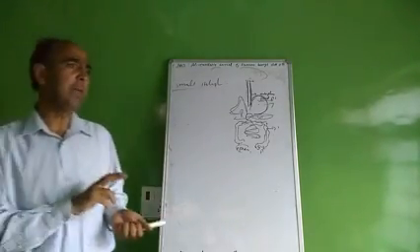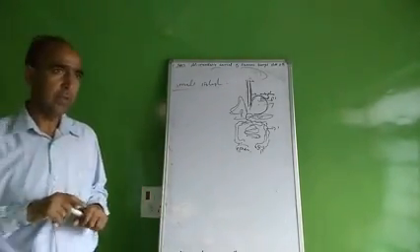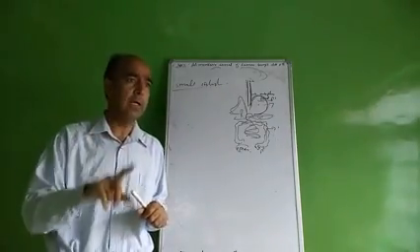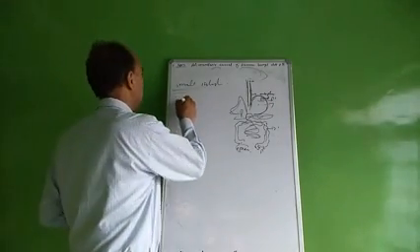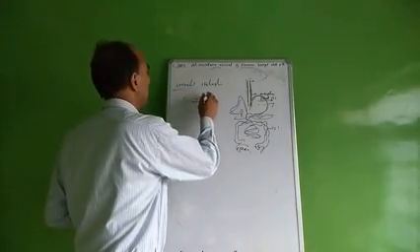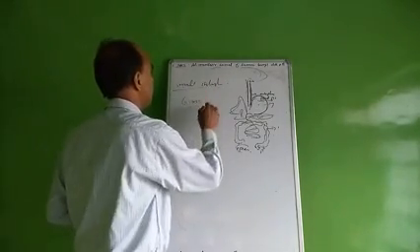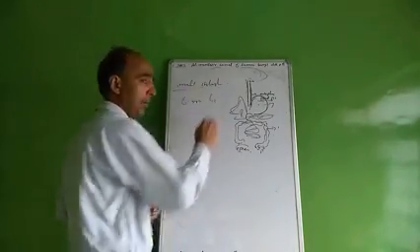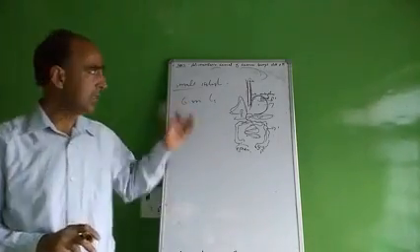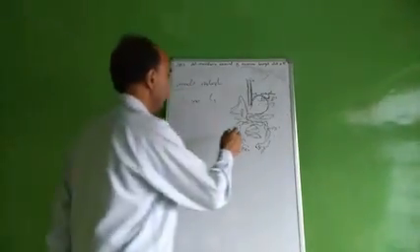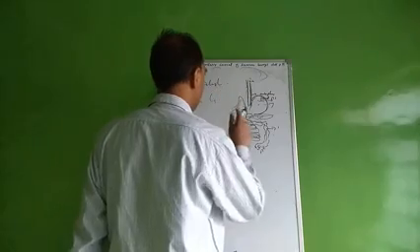Length is correlated with the height of the individual but not with weight. It is the longest part of the alimentary canal. It is about 6 meters long. If we make the small intestine straight, it is 6 meters long. It comprises 3 parts.